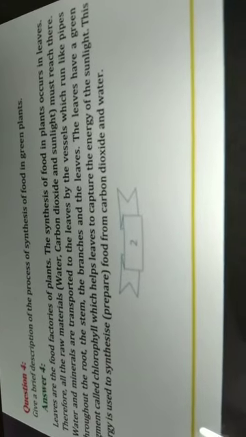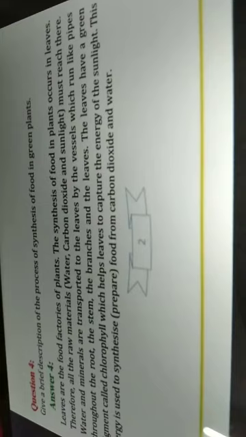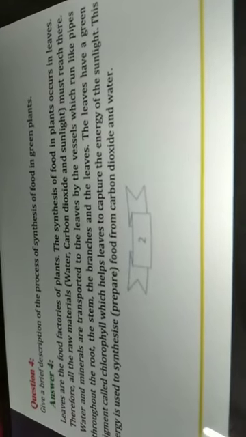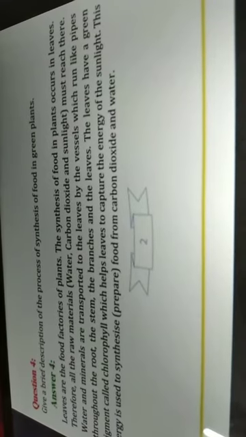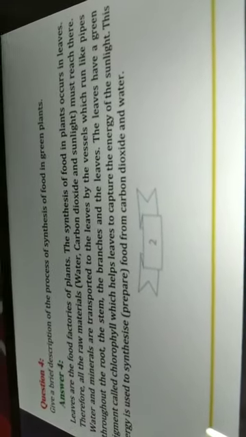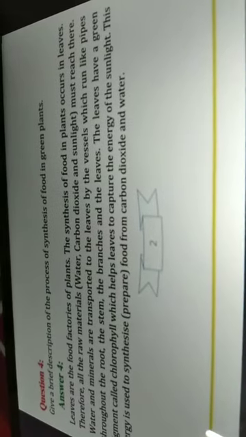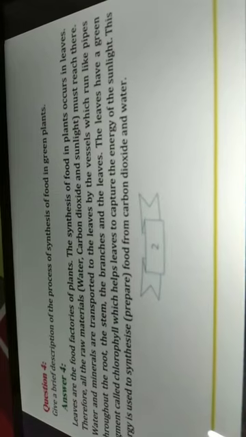So chlorophyll takes up the energy from the sunlight, and the leaves take the sunlight energy, carbon dioxide and water, and from this the leaves make food. So leaves are called the food factory of the plant.